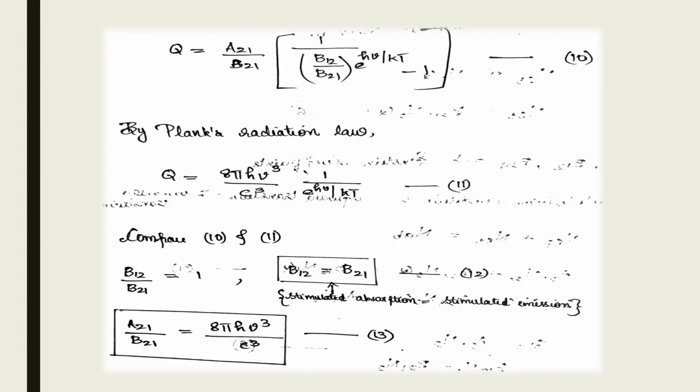Comparing equations 10 and 11, we get B12 divided by B21 is equal to 1, where B12 is equal to B21. So we understand that stimulated absorption is equal to stimulated emission. Then A21 divided by B21 is equal to 8 pi h nu cubed divided by c cubed.